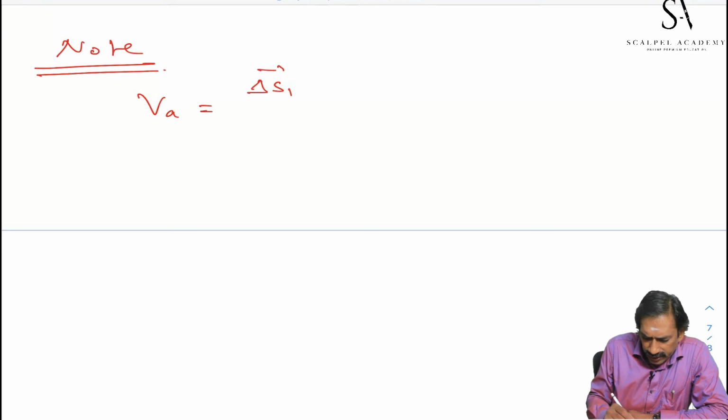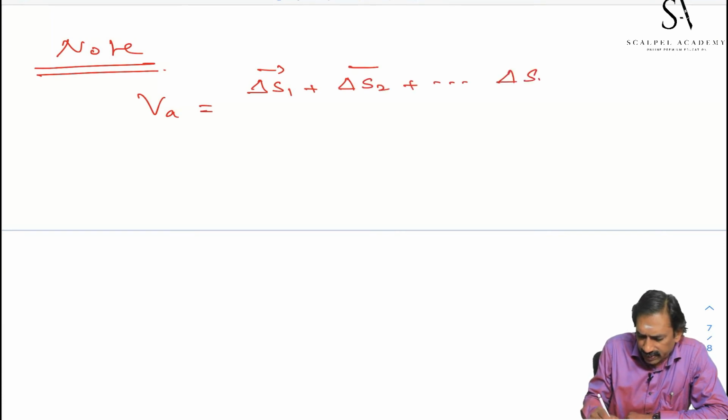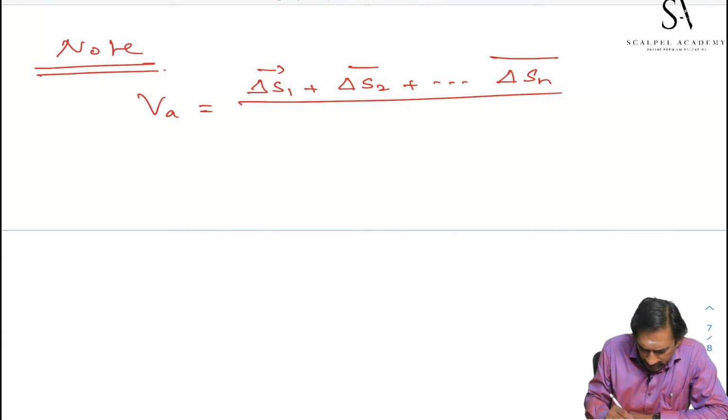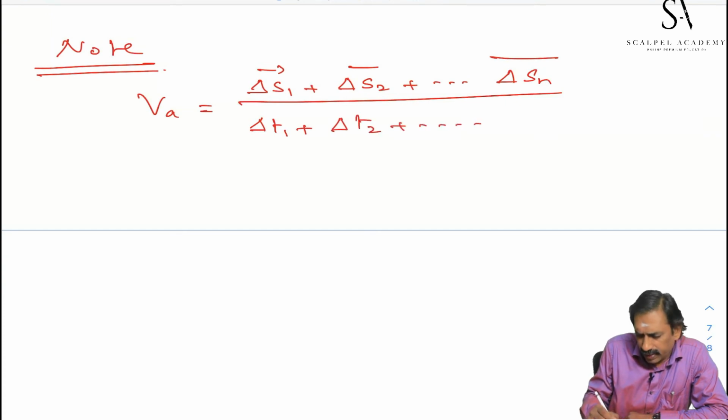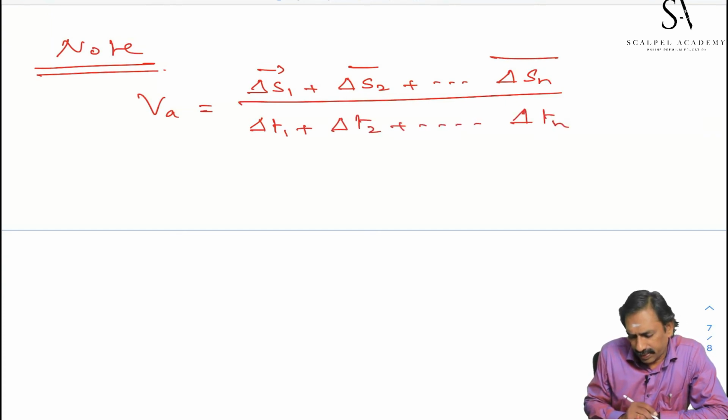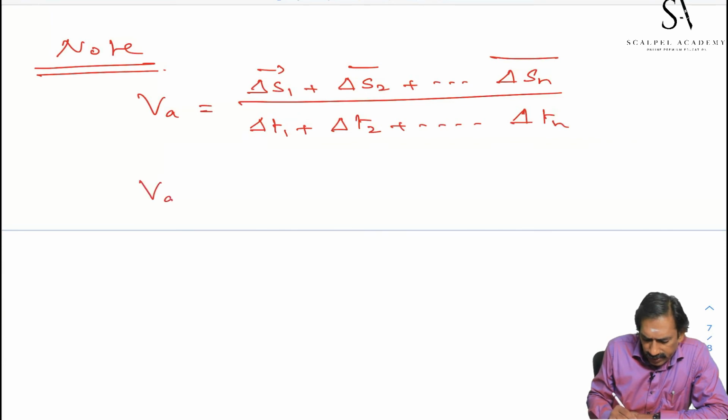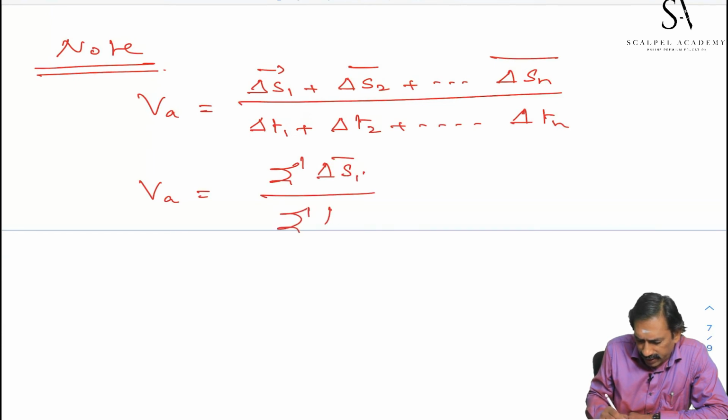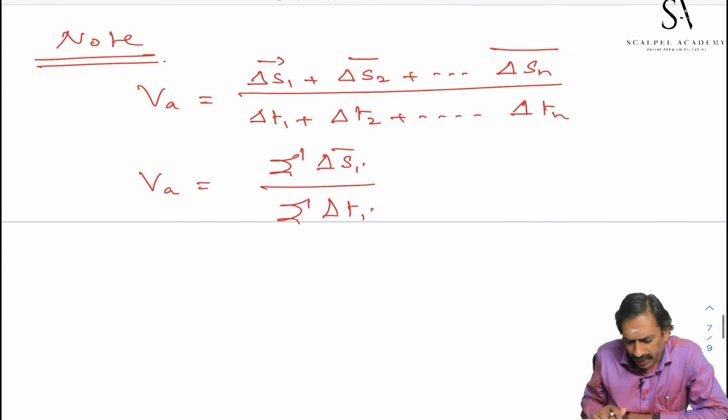It is the sum of displacements in given intervals of time: delta S1 plus delta S2 plus dot dot dot delta Sn, in the intervals delta T1, delta T2, delta Tn, like that. So you can rewrite this as summation of delta Si vector by summation of delta Ti.